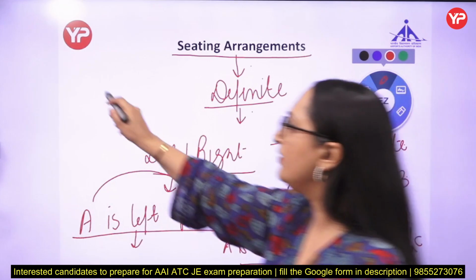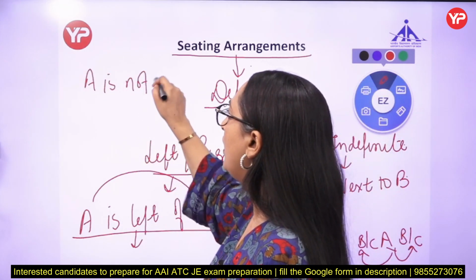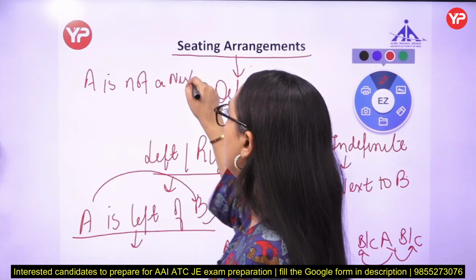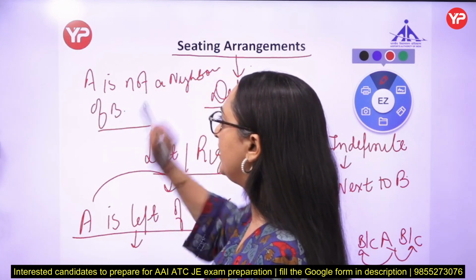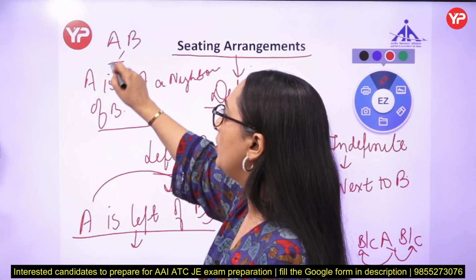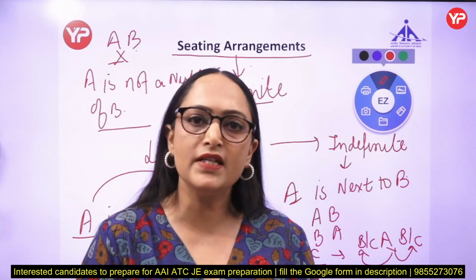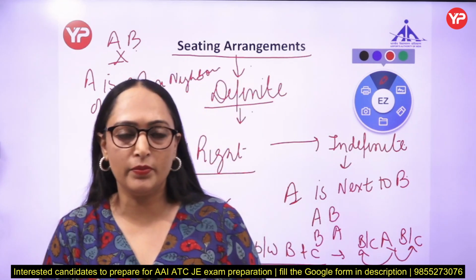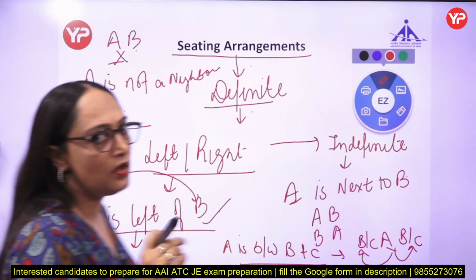And one more line, if I am saying that A is not a neighbor of B, this is also indefinite information. In this line, he is saying that A is not a neighbor of B. That means A and B are not sitting together. So always start your question with definite information. This is a trick to solve sitting arrangement questions fast.